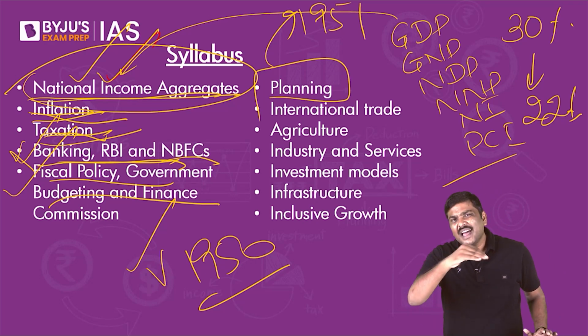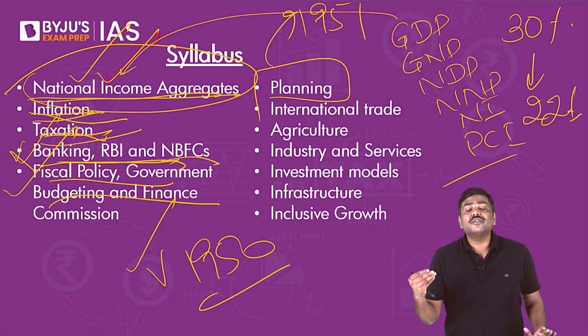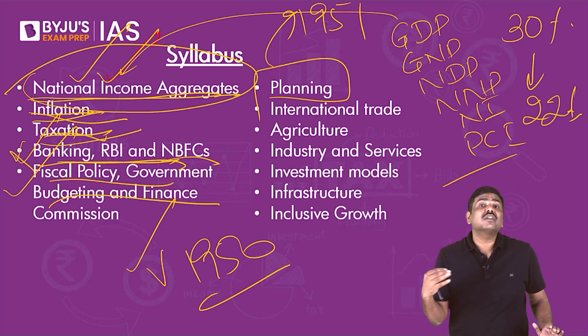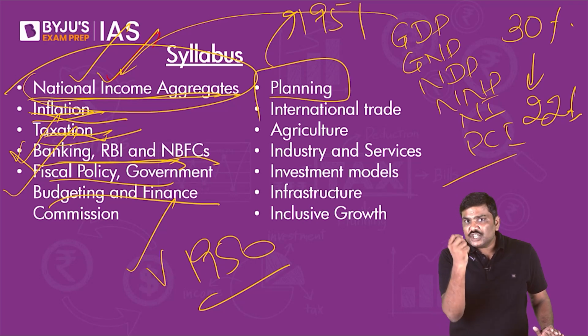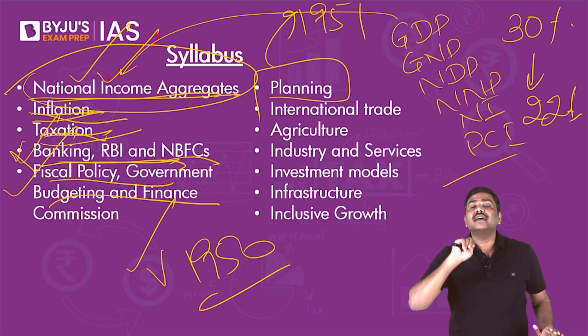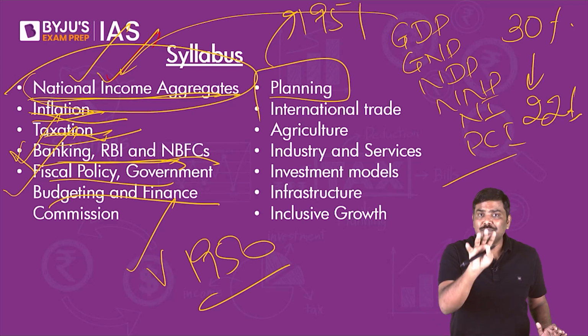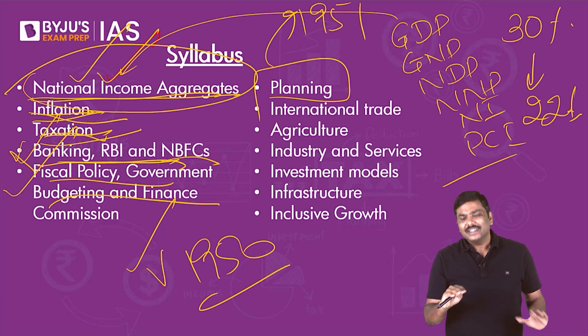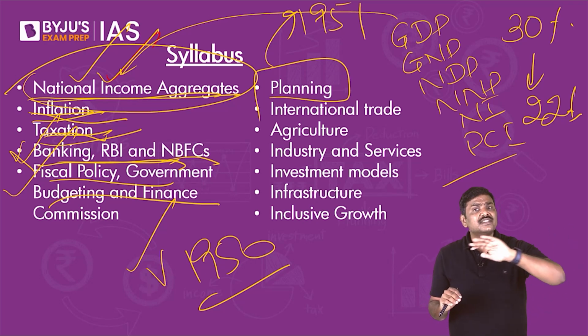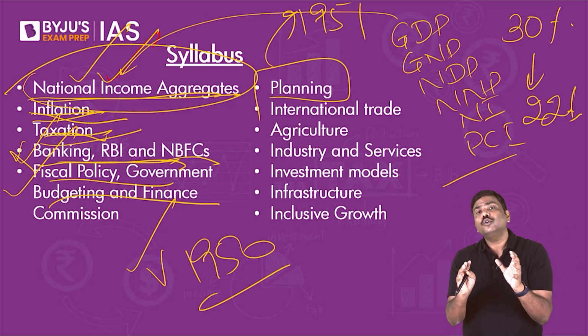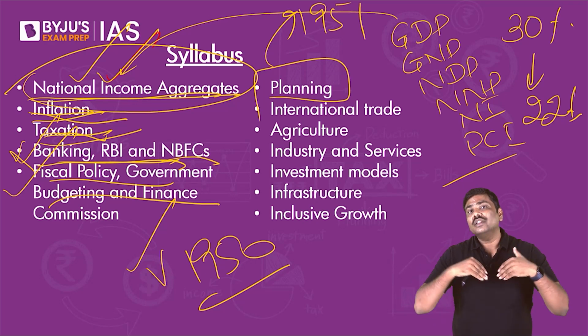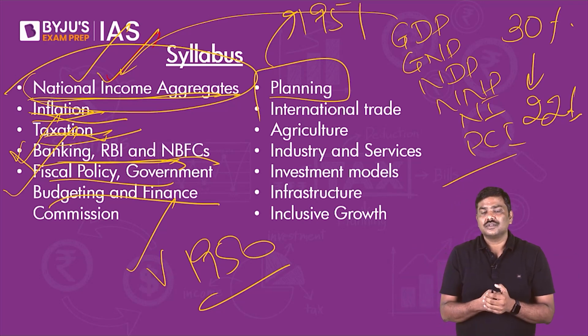So far, in the last couple of years, questions on the evaluation of the performance of Niti Aayog have not been asked. What has been the achievement of Niti Aayog? Not asked. What has been the evaluation of 60 plus years of planning in India? Not asked. These kinds of questions in the last couple of years have not come. So you will have to be very careful and understand all the important aspects related to this.